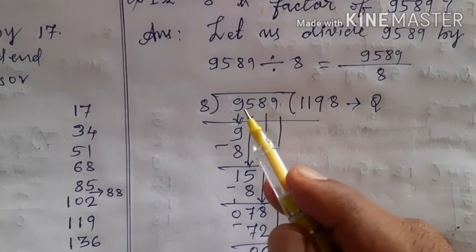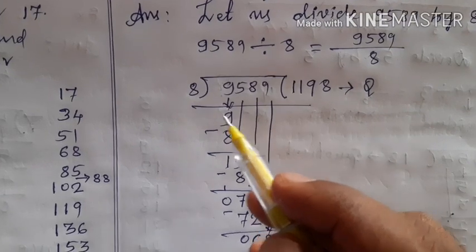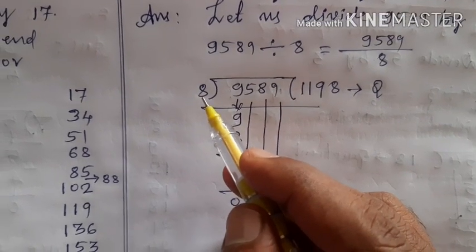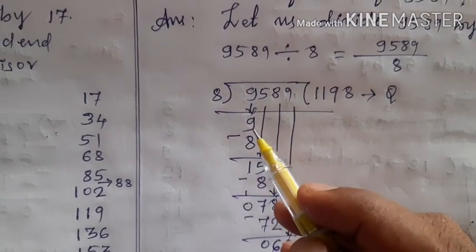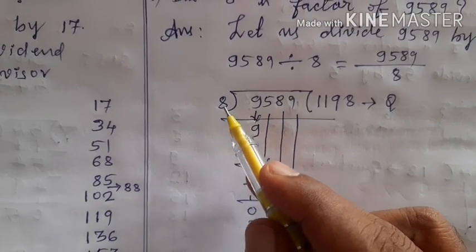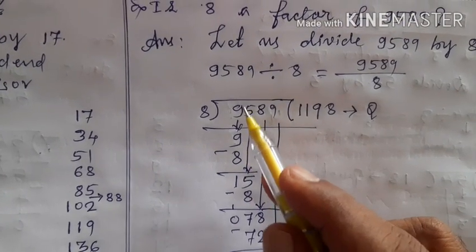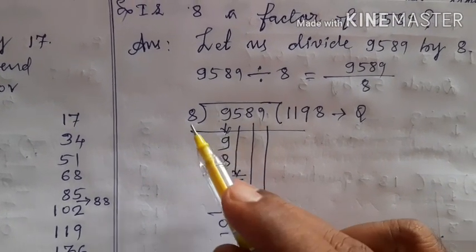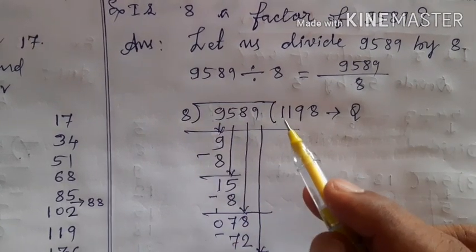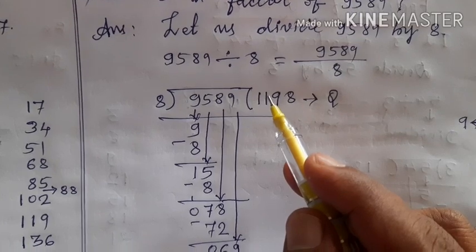Every time you take the digit down, you should compare the down taken digit with the divisor here. If the down taken digit is equal to divisor or greater than divisor, you should not put 0 here. If the down taken digit is less than the divisor, then you should put 0 here. Okay. Now let us start the division.